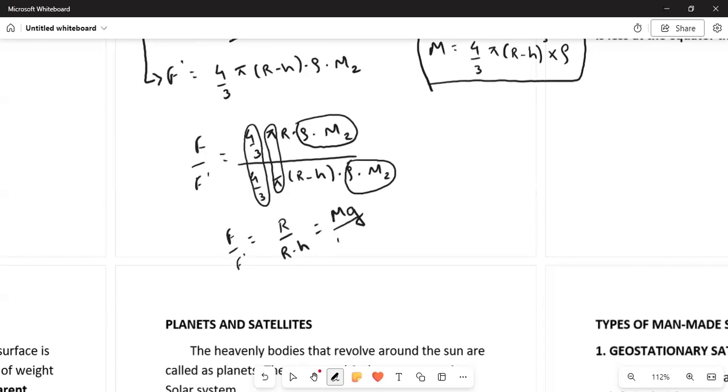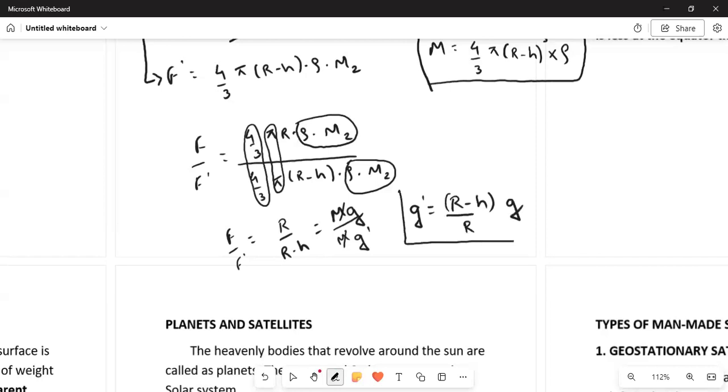So in that case we'll write m upon g dash, and this m will get cancelled out, and we get that g dash, our new value of g, is equal to r upon r minus h upon r multiplied by g, right?